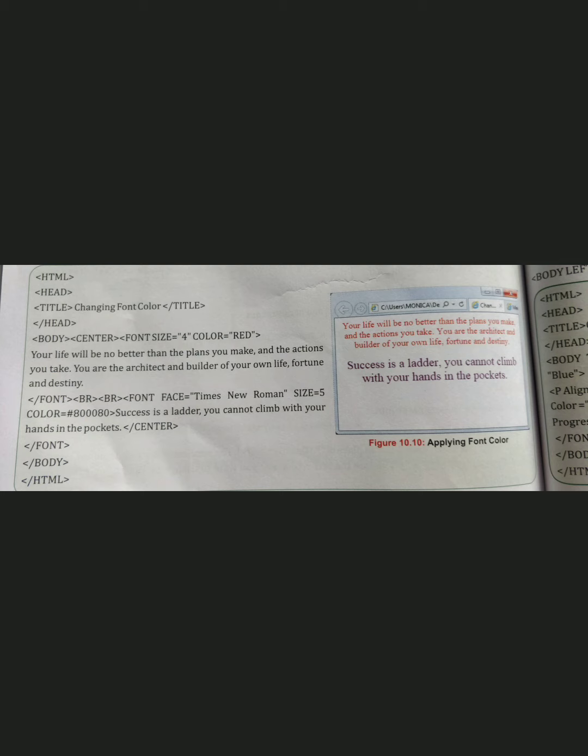And you obviously have to put the body and the font face. When you want your font style, you can put font face equal to anything, Arial or Canadian, anything. And finally, at the end you see they're closing the center, and then closing the font, closing the body and closing HTML. In the end you must close the body and HTML.